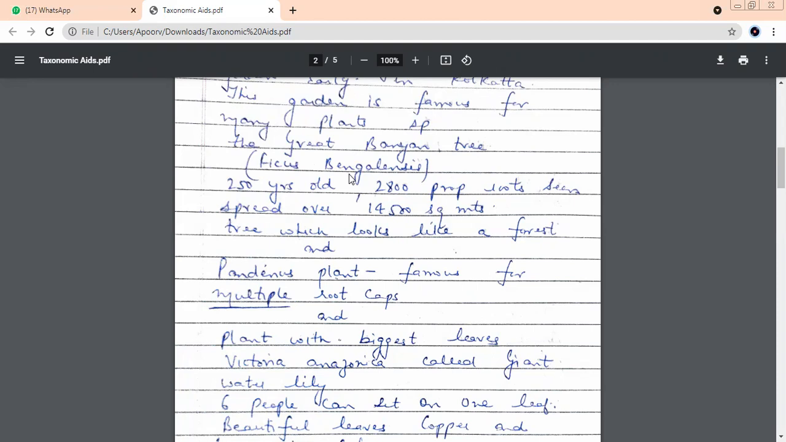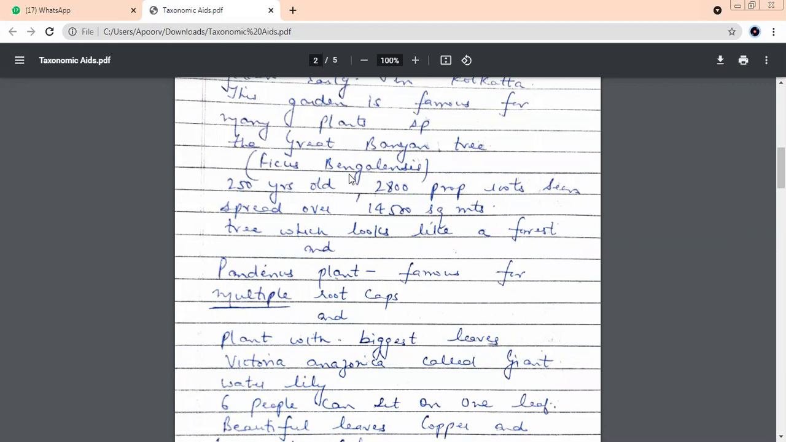Victoria Amazonia, commonly called giant water lily. So we were talking about the largest botanical garden in India, which is situated at Kolkata, and 3 species which are very famous of this garden. Which was the first one? The great banyan tree. Very good. The banyan tree, which is famous for how many prop roots? 2,800 prop roots. Very good. And the second is your pandanus plant, which is famous for?